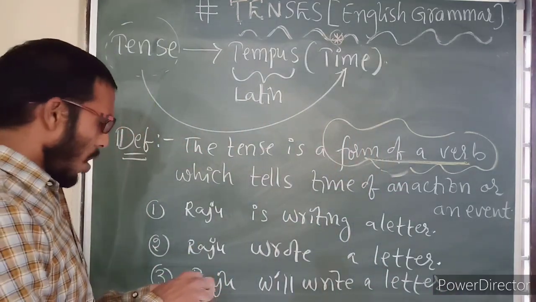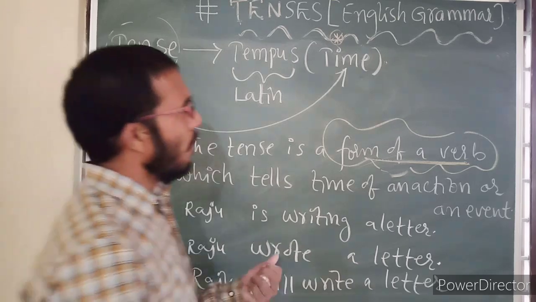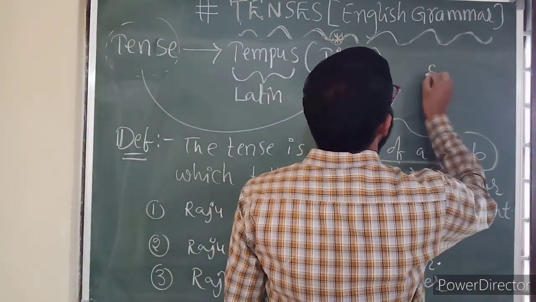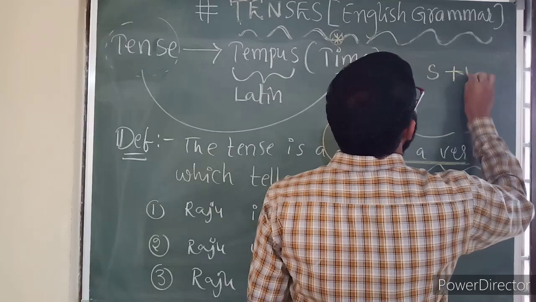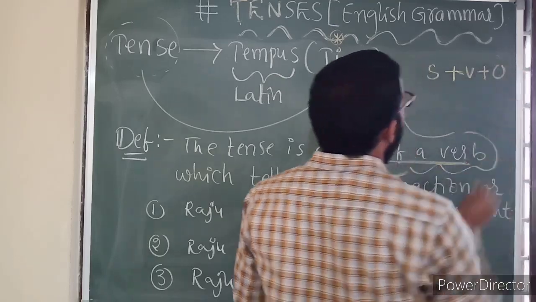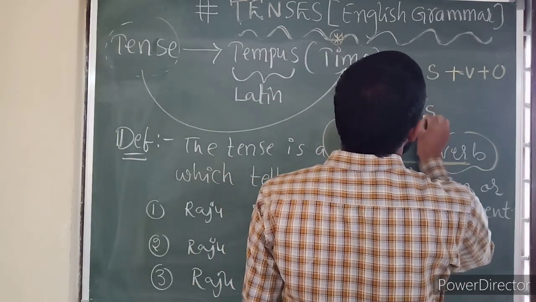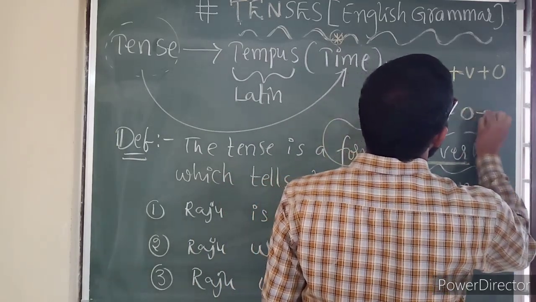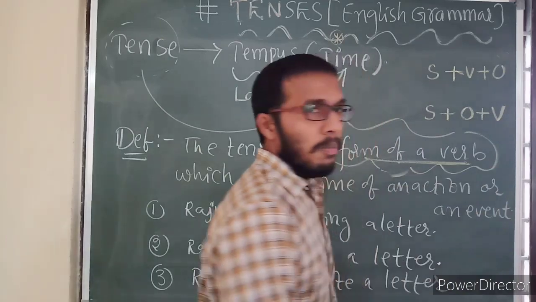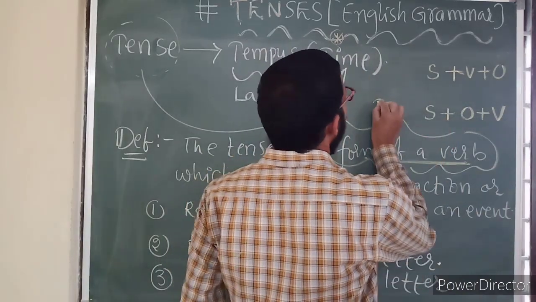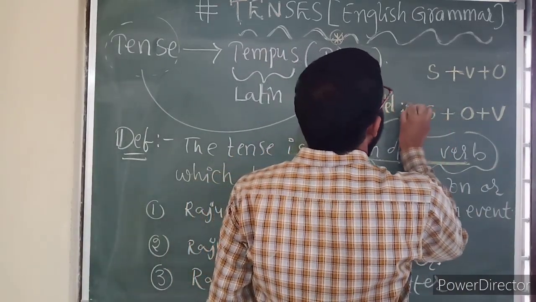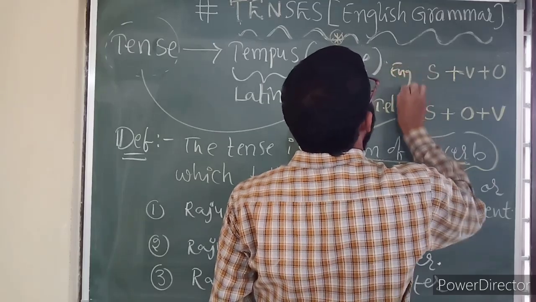But in English, what is the sentence formation? If you see here, first the subject will be there, next the verb, next the object. If you talk about Telugu, generally first the subject will come, next the object, and last the verb will come. So this is Telugu, and this is English.